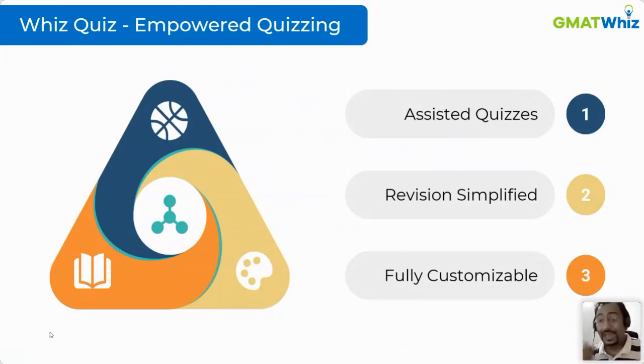Another thing we wanted to make sure was that revision is simplified. If you have done the course, you are towards the last leg of your prep. Many people come to me and say, okay, Piyush, in the last 1 week, there was another student, I guess, Bharat, last 1 week of your prep, how do I revise? There are questions in the course. And in fact, this is one common problem across all platforms. When you do the course, there are questions embedded in the course. There are quizzes embedded in the course, and there are different quizzes and questions elsewhere.